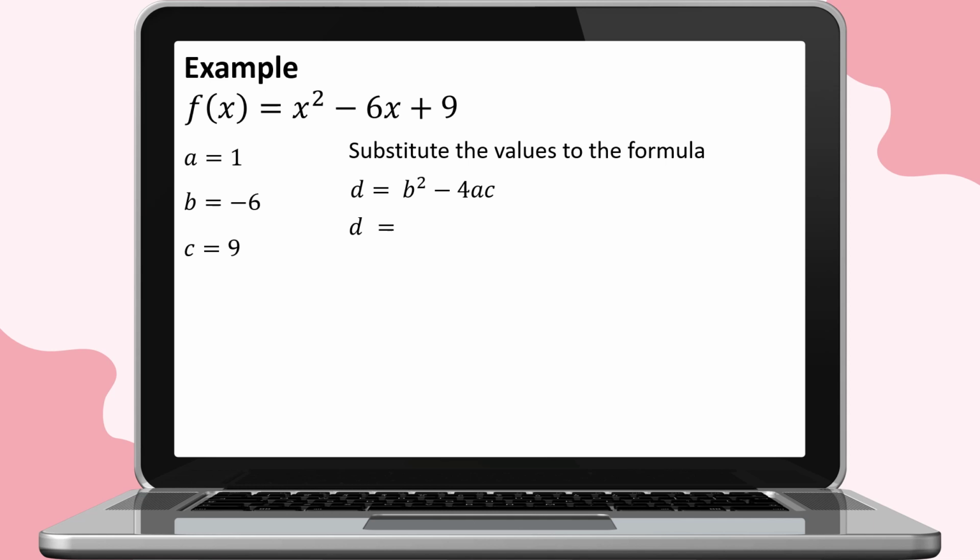D is now equal to the square of b, which is negative 6, minus 4 times a, which is positive 1, times c, which is positive 9.